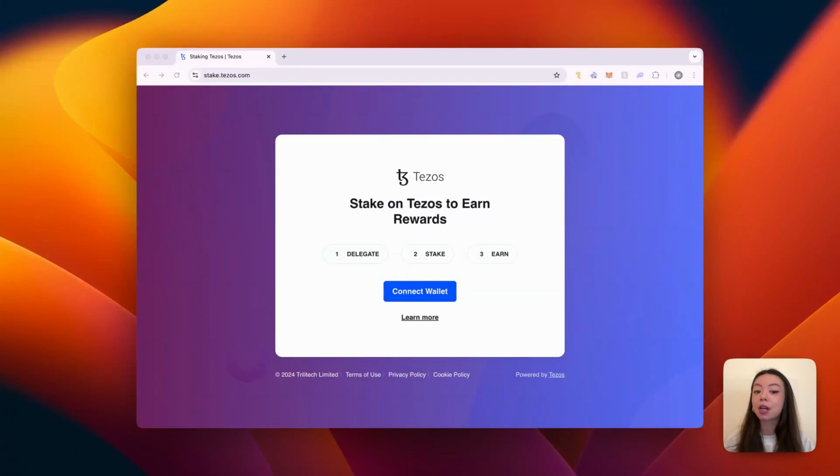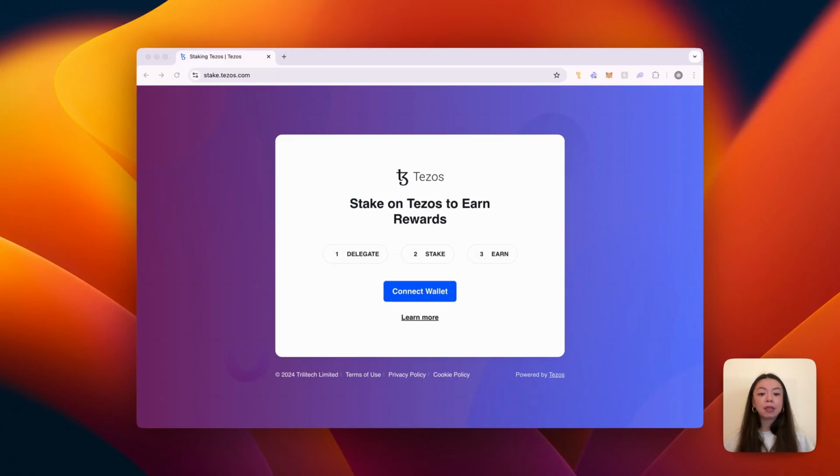In this video, we're going to talk about bakers, who they are, what they do, and how you should choose one to stake your Tez with. So what are bakers? In the Tezos ecosystem, validators are called bakers. They produce blocks that are then added to the Tezos blockchain. You can think of this as baking. They basically help keep the blockchain secure and running. You can learn more about bakers and what they do by checking out the links in the description.